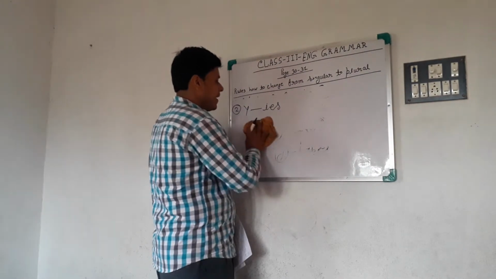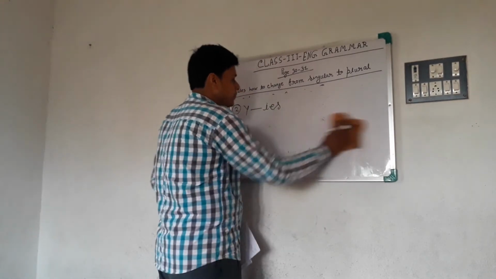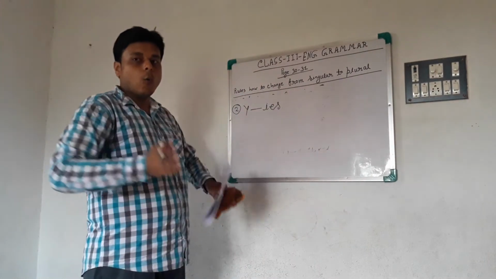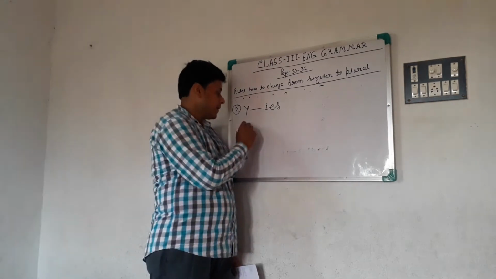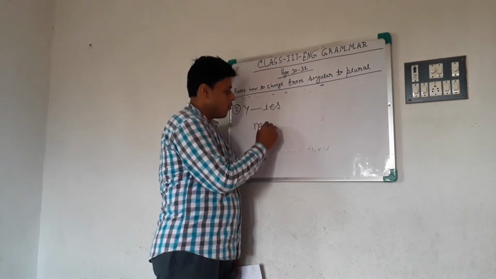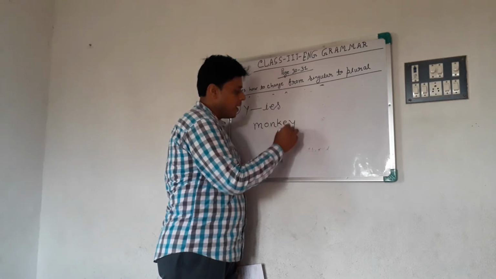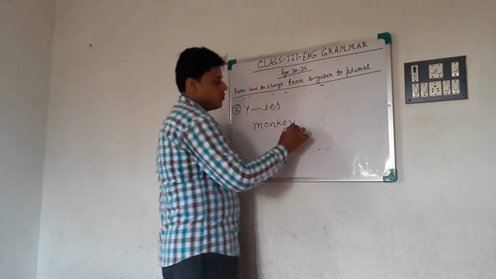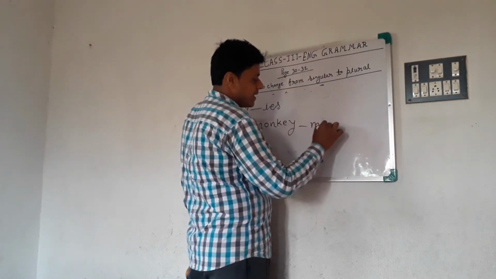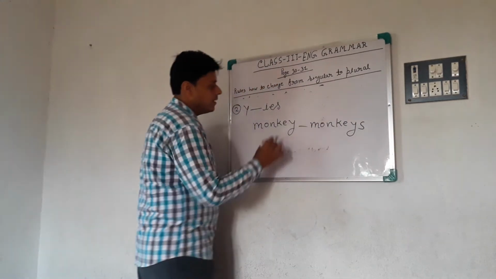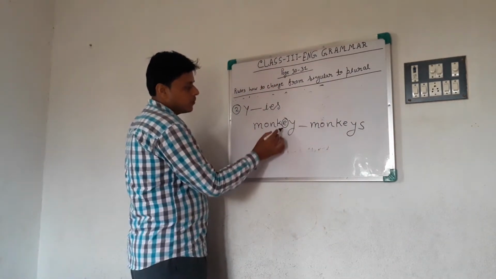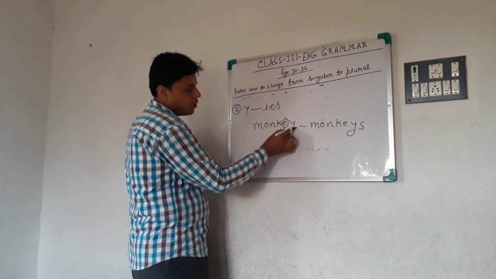Some words end with y, but if there is a vowel before the y, then we simply add s to make it plural, like monkey. Do you know what is the plural form? Monkeys. Look, there is a vowel before the y.